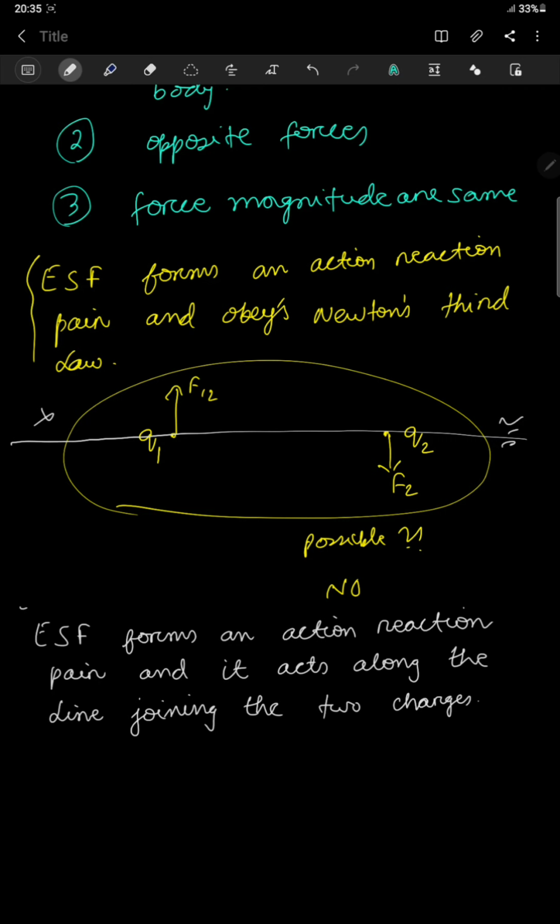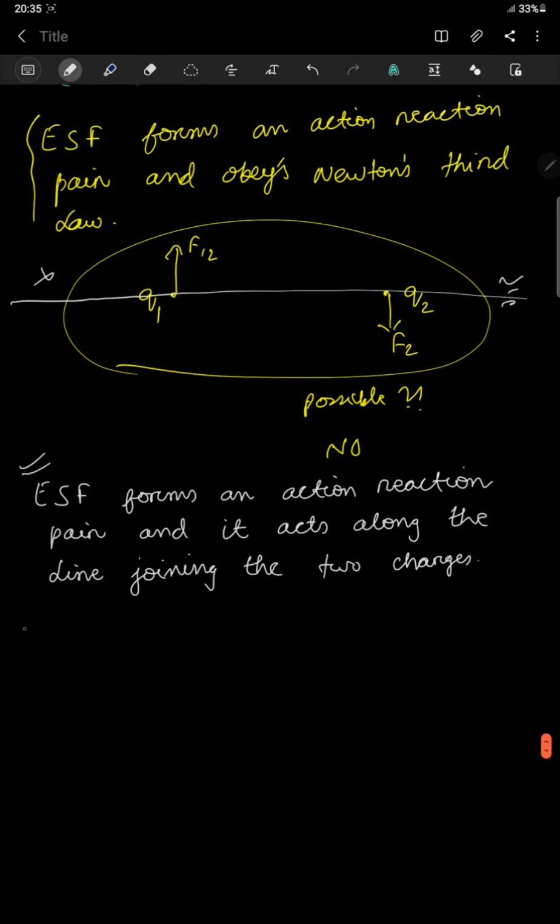So this is one of the very important properties of your electrostatic force, and from this property another thing can be linked, that your electrostatic forces are central forces, because they act from the center of one of the charges to the center of another charge. Okay, so we can say here that electrostatic forces are central forces. So these are the first two observations which were found when Coulomb started to understand the force of attraction or repulsion between Q1 and Q2.